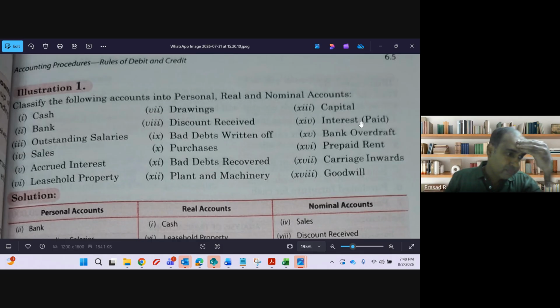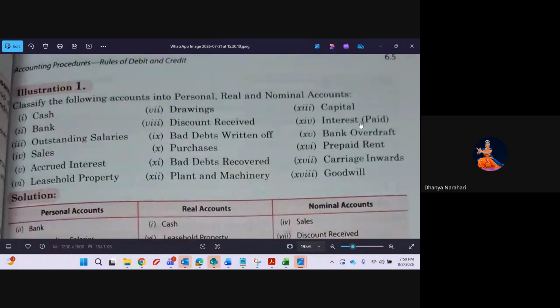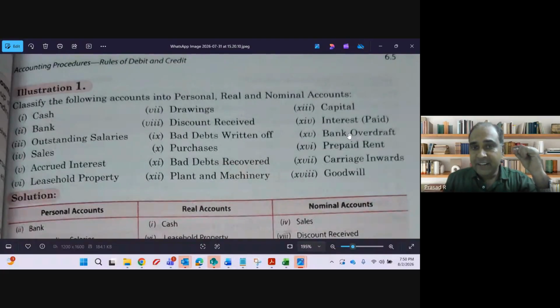Bank overdraft. No, bank overdraft is a facility given by the bank to withdraw. If I have 100 rupees in my bank account, the bank gives me the facility to withdraw more than my 100 rupees. Excess I can withdraw. So it becomes a liability. I have to repay to the bank. Since bank is a personal account, bank overdraft is also a personal account. Clear? Yes, sir.